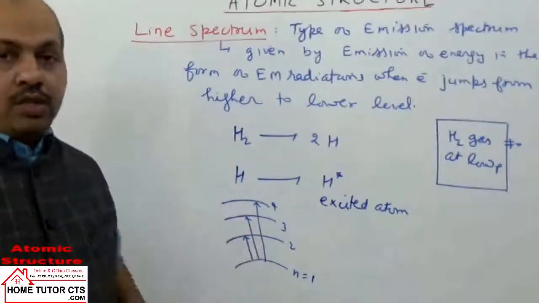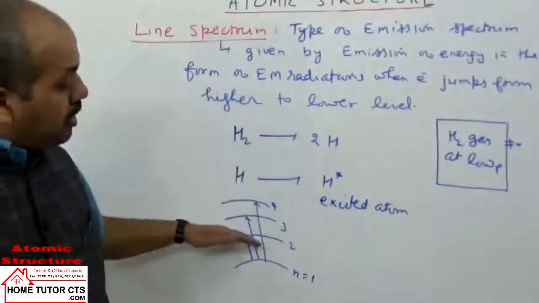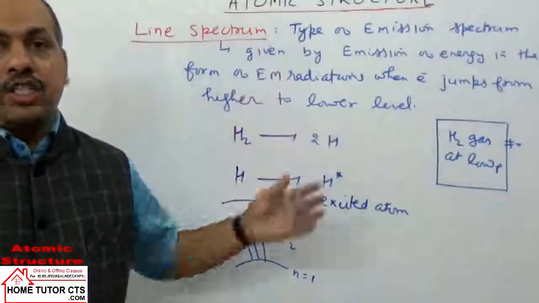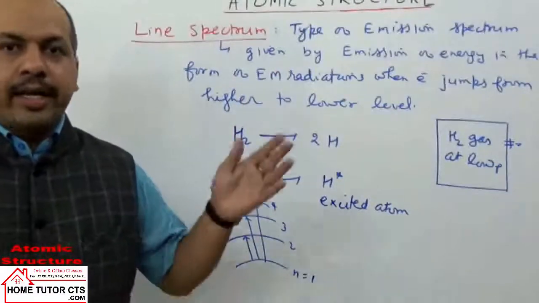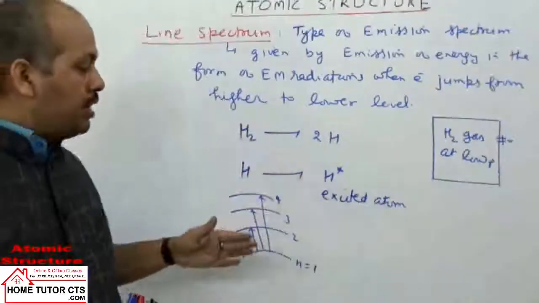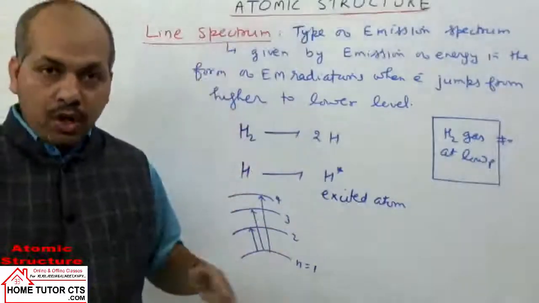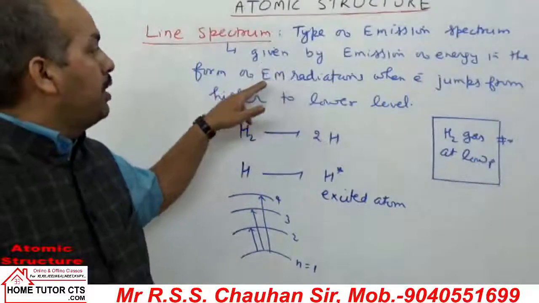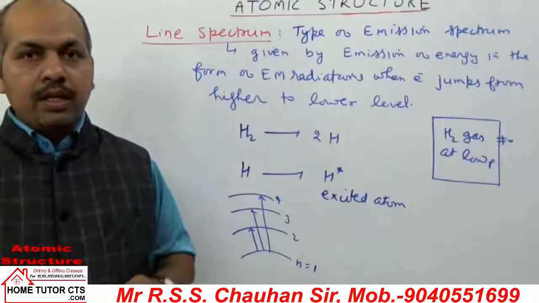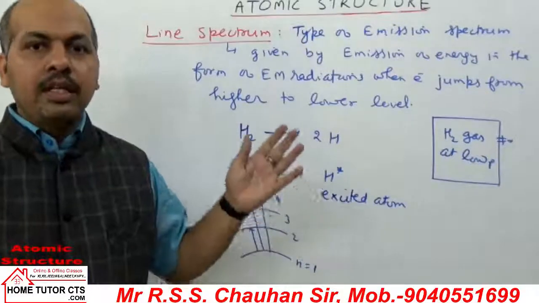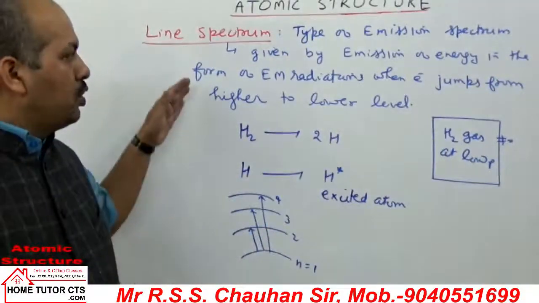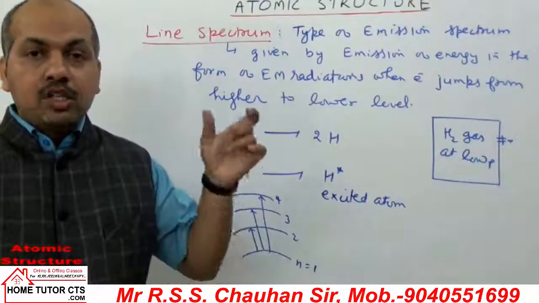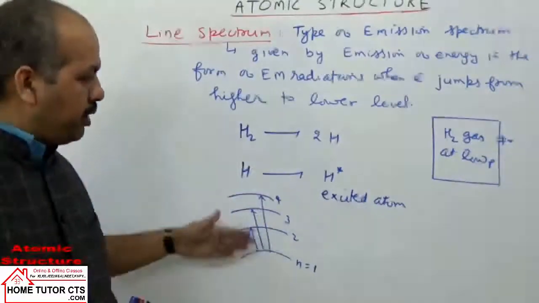Energy can be supplied to electrons, but the electron which has gone to higher level will come to lower level automatically, because in higher energy state stability is less. So the electron comes to lower level automatically by emitting energy, and energy emission will be in the form of electromagnetic radiations. Those radiations are recorded here, and when observed they show a clear pattern. That pattern we will explain to you right now.